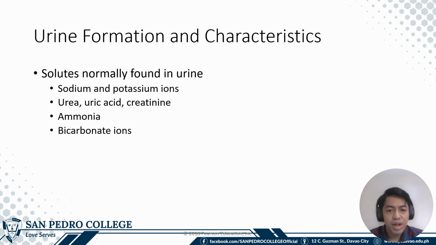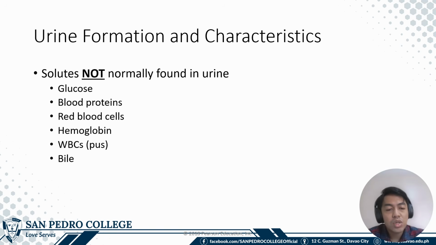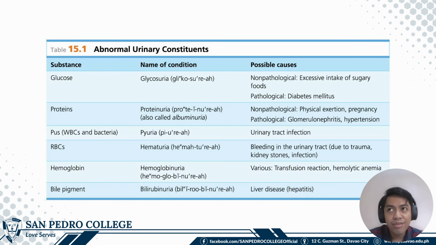Some solutes normally found in the urine are sodium, potassium, urea, uric acid, creatine, ammonia, and bicarbonate ions. And these are the solutes that are not normally found in the urine, including glucose, blood proteins, cells, hemoglobin, and bile. If you ever have any of these components in the urine, these are the conditions.